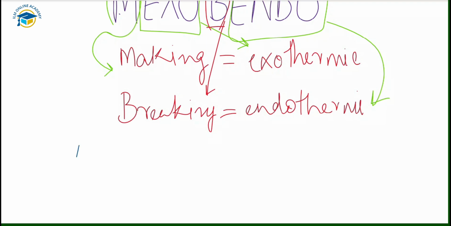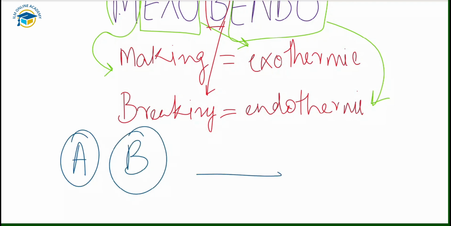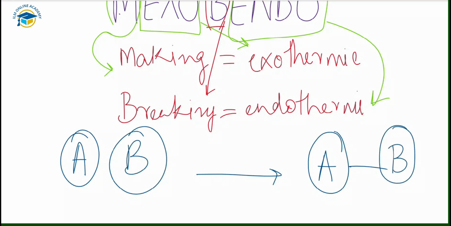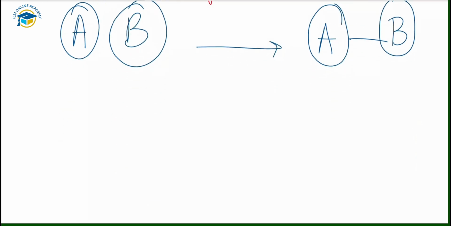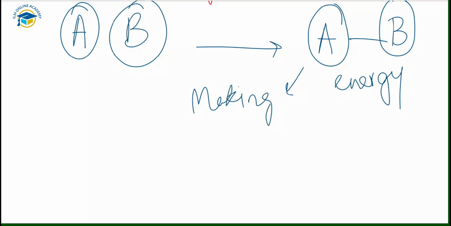Next we have two reactants, A and B. They react together and form the products which are like this, A to B. So this is plus energy is also released here. So this is the formation of the bond that is formed between A and B. So making the bonds is the exothermic reaction because energy is released, making it an exo.